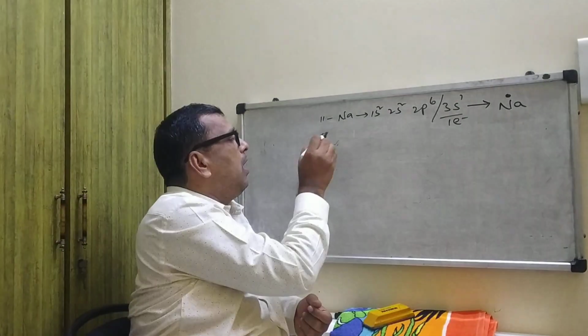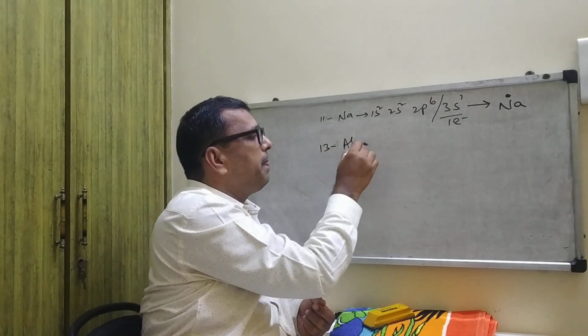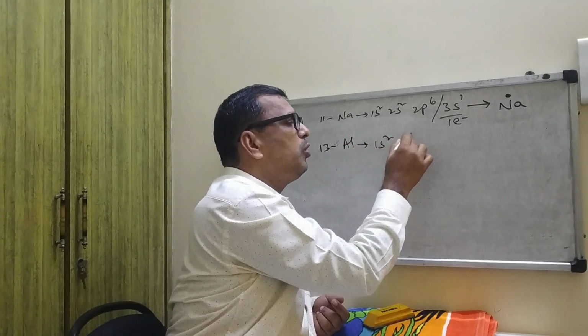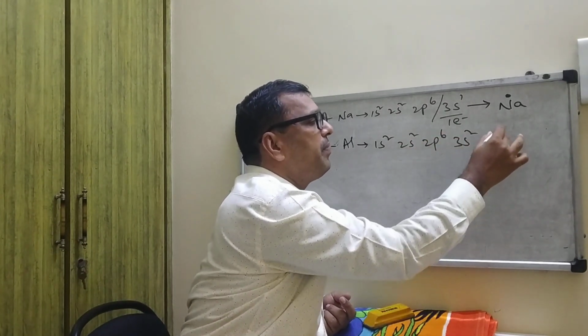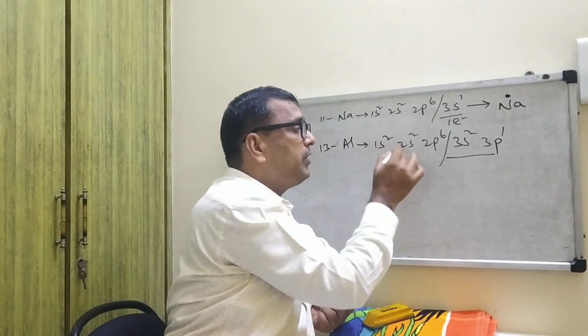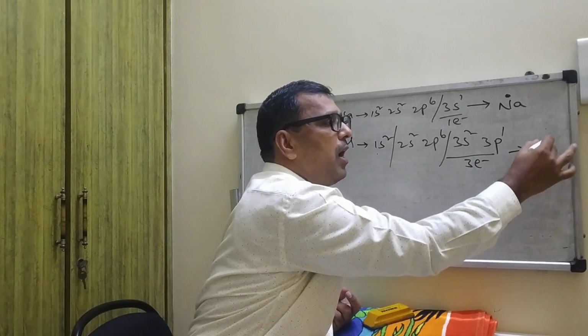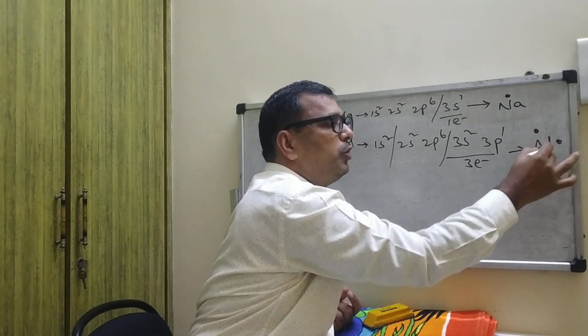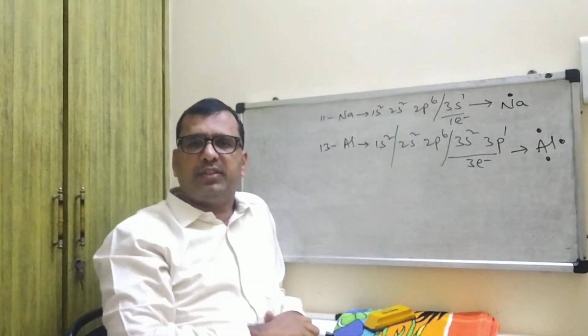Suppose you take aluminum. Aluminum's atomic number is 13: 1s2, 2s2, 2p6, 3s2, 3p1. The third shell is the valence shell, because there is a first shell, second shell, third shell. The third shell contains 3 electrons, so you represent aluminum with 1, 2, 3 dots.